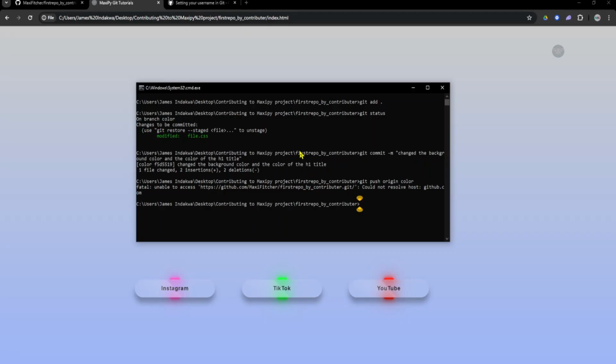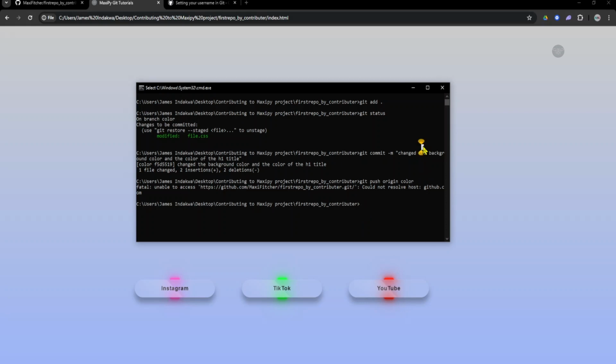There's one other thing that I have not done in these tutorials. I've not set up my username, my email, and maybe the password that I need to use when pushing to my project. Remember, I was connected as MaxiPy, and I need to log in as MaxiFeature. Alright, so I need to make that change. So I'll be making this change right now.